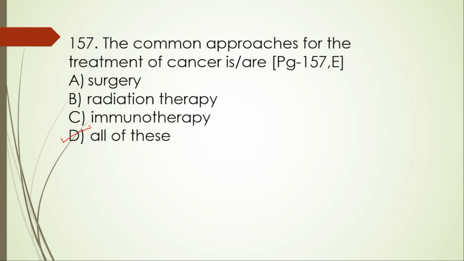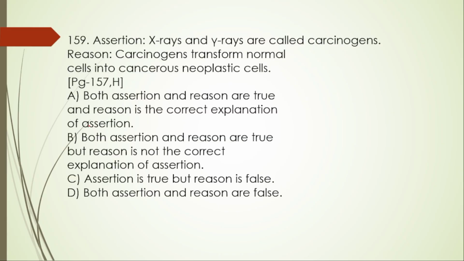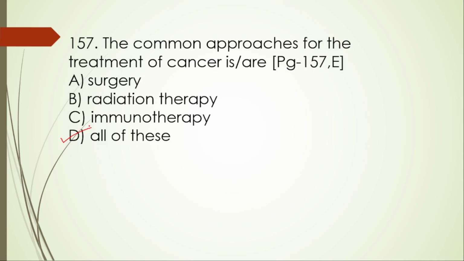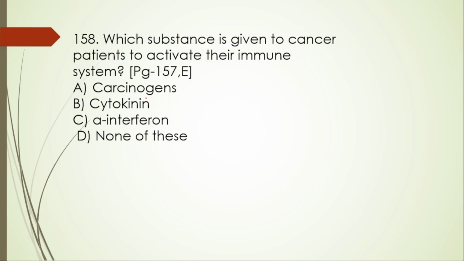Surgery includes a physical removal of the tumorous mass, whereas radiation therapy includes high energy waves that are going to be used, whereas immunotherapy is the approach of strengthening or restoring the immune system. Next one is 158.